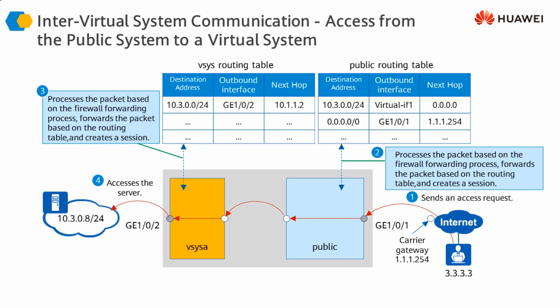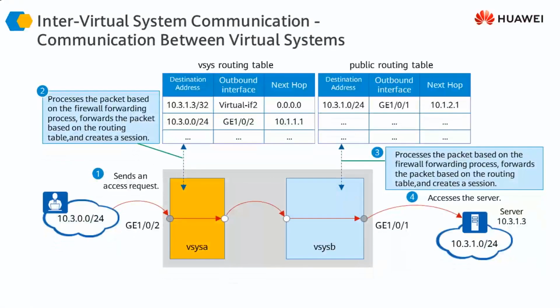So the important point in these slides is to understand the concept and the role of these virtual interfaces, which are responsible for exchanging traffic between two virtual systems, or one virtual system and the other public system. Similarly, we can also have a situation where the communication is taking place not between a virtual system and a public system, but between two virtual systems. The overall concept remains exactly the same.